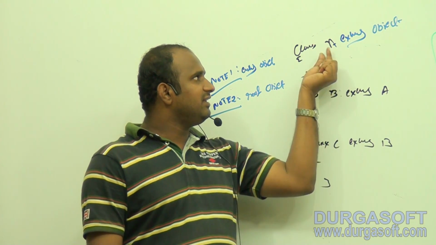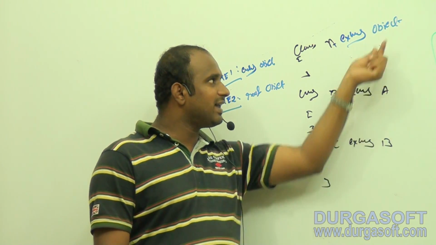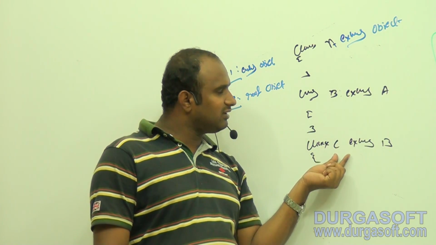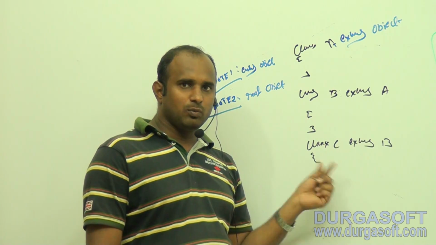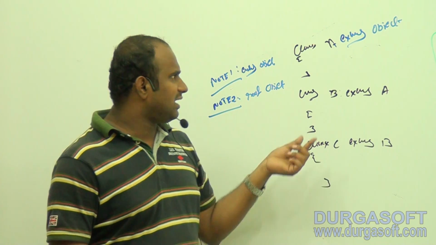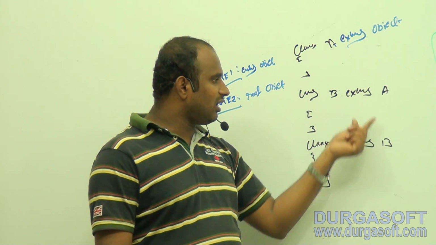Concentrate. A is the direct child class of Object. B is the indirect child class of Object. C is the indirect child class of Object. Now the point here: every class in Java is a child class of Object, either directly or indirectly.